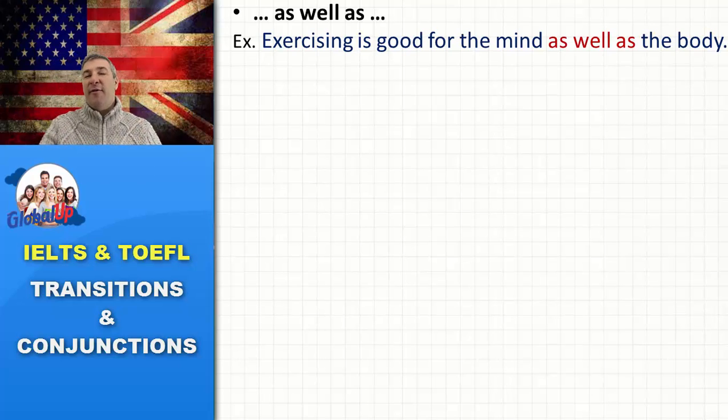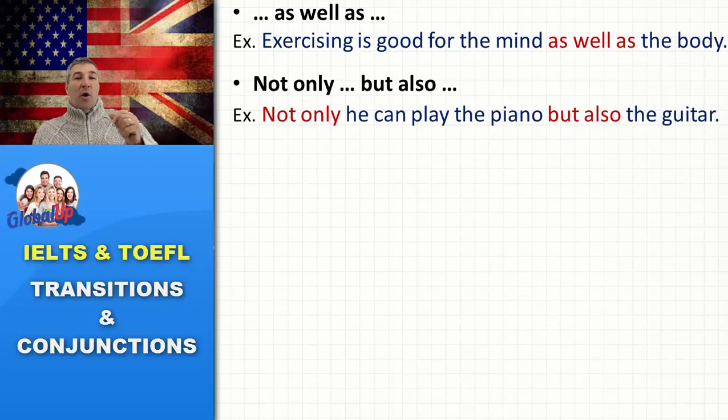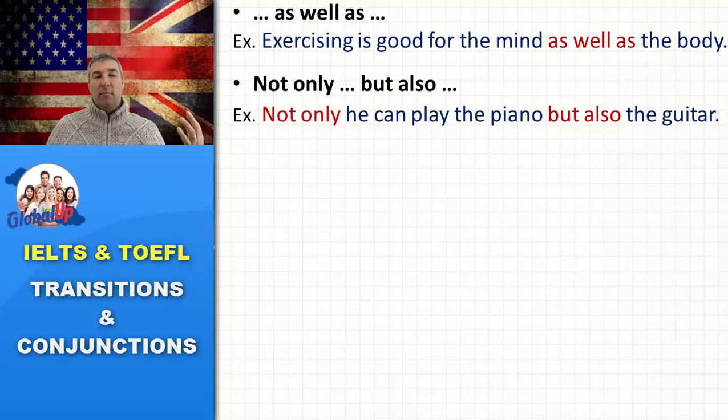So let's take a look at another example of a conjunction. All right, not only can he play the piano very well, but also the guitar. I could say not only can he play the piano, but also he can play the guitar. But this is very interesting because it really brings the level of your English to another level, to proficiency, advanced. You're likely to score much better on the IELTS. So you should always use transitions and conjunctions to put your English to another level.